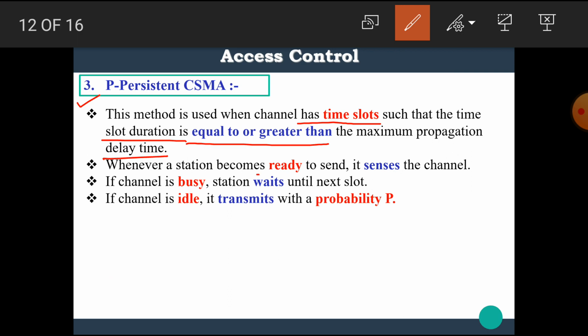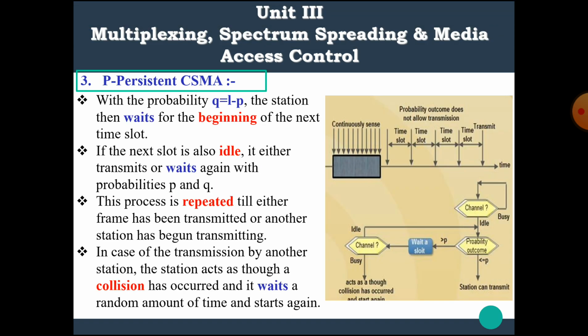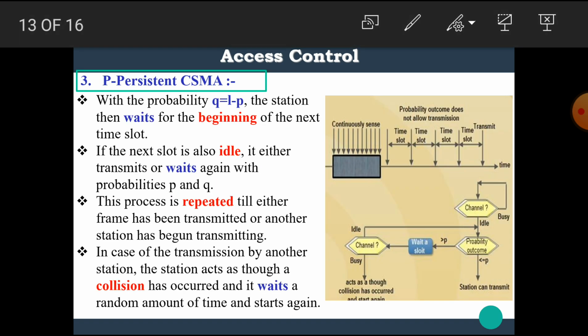Whenever a station becomes ready to send, it senses the channel. If the channel is busy, the station waits until the next time slot. If the channel is idle, it transmits with the probability P. Here, the condition is that the station transmits data when the channel is idle with probability P. Hence, it is named P persistent CSMA.